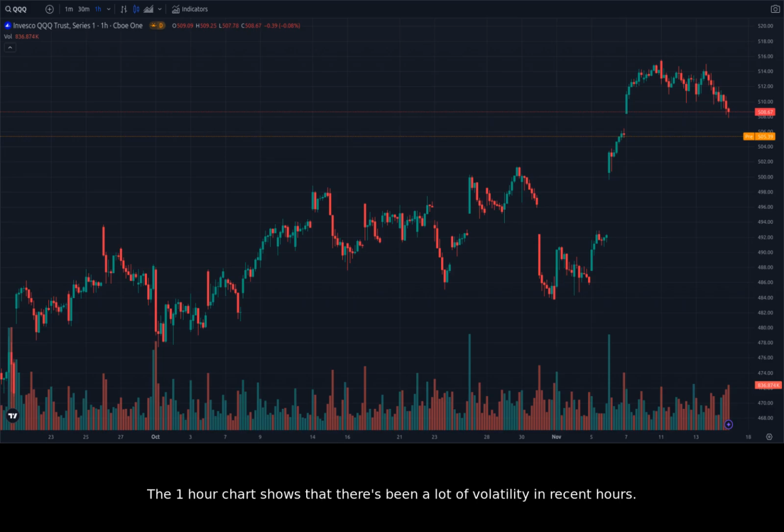The 1-hour chart shows that there's been a lot of volatility in recent hours. The price has been making quick swings up and down. This could indicate that investors are unsure about the future direction of the Nasdaq.